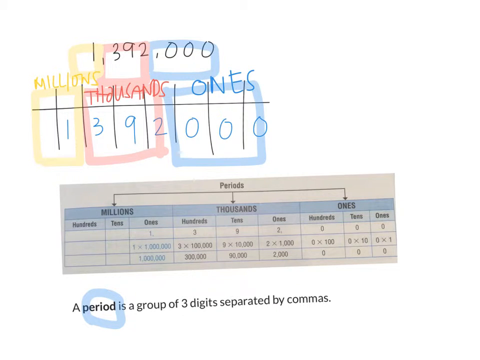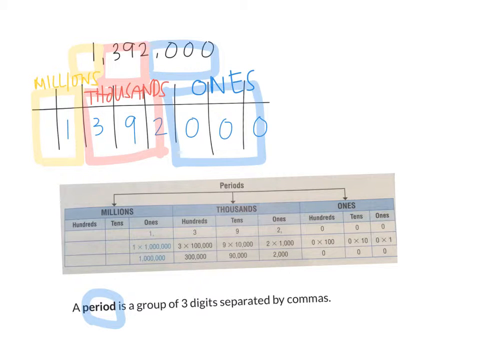Okay, so this 9, let's take a look. This 9 right here, which period is it in? Is it in the ones period, the thousands period, or the millions period? Thousands. Is it in the 1,000s, the 10,000s, or the 100,000s? So what's the value? How many 10,000s do we have here? So what's the value of this 9? It's 9 10,000s or 90,000s. Very good.